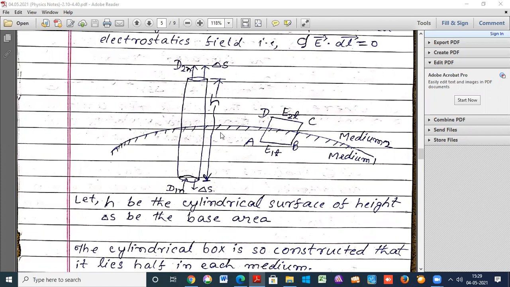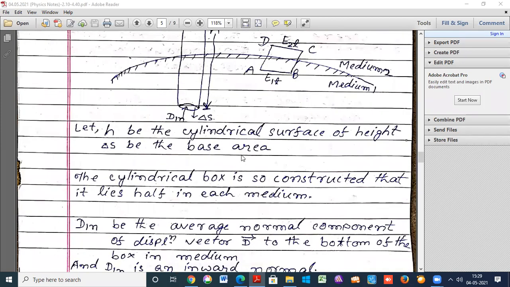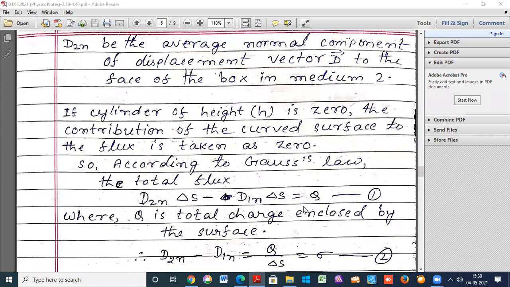According to Gauss law, D2N into delta S minus D1N into delta S is equal to the total charge Q enclosed by the surface.